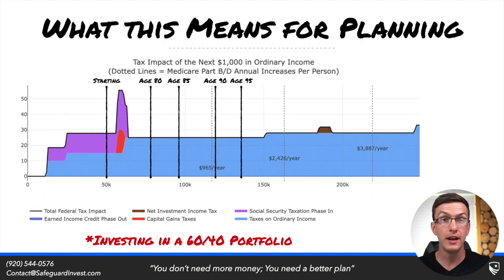But as they age and as they start to see RMD creep start to have an effect on their situation, we start to see where their RMDs will grow to. At age 80, at age 85, 90, and 95, we see now, because their RMDs have grown large enough, they're pushed completely through the Social Security tax torpedo. They even end up being pushed into some of these Medicare IRMAA marks that you see on the screen with the dotted lines. And so when this person was running an estimate for their starting RMD, it didn't seem like it was that big of an issue for their given situation. As they move through time, however, we start to see that the increase of those given required minimum distributions starts to increase their tax liability and causes them to leak taxes from their wealth.